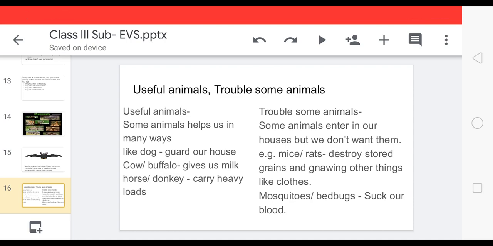Mosquitoes or bed bugs. These are insects which suck our blood, as well as spread some diseases. That is why we don't want them in our house. Cockroaches also, these are nuisance animals. Nuisance means which create problems for us, which are troublesome, okay. These are some troublesome animals.